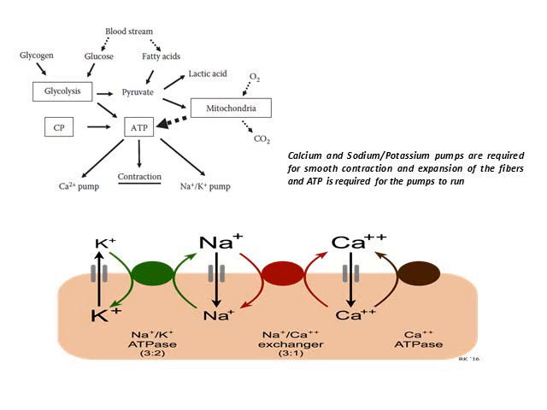Apart from the glycogen, glucose and fatty acid from the bloodstream also come and take part in glycolysis, and are also converted to pyruvate, then in mitochondria converted to ATP. This ATP is used in the contraction and expansion of the muscle cells and the running of the calcium and sodium potassium pumps.